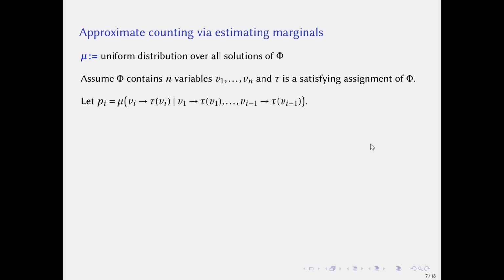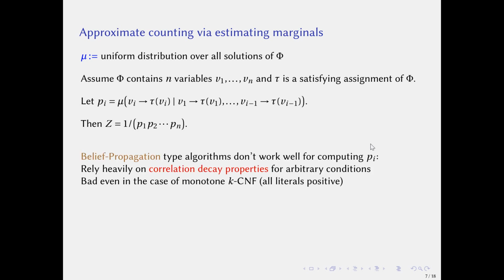Then let pi_i be the marginal distribution of vi, conditioned on v1 being fixed to be tau(v1), v2 being fixed to be tau(v2), and so on. Then Z is equal to 1 over the product of pi_i. Now our goal is to approximate the marginal probability pi_i. Unfortunately, belief propagation type algorithms don't work well for computing pi_i.